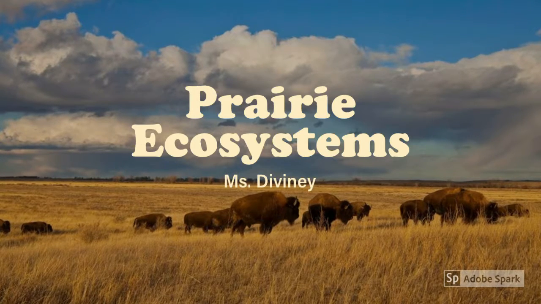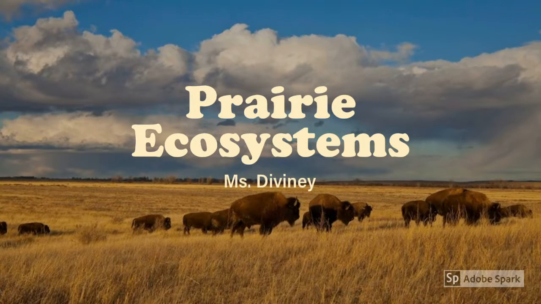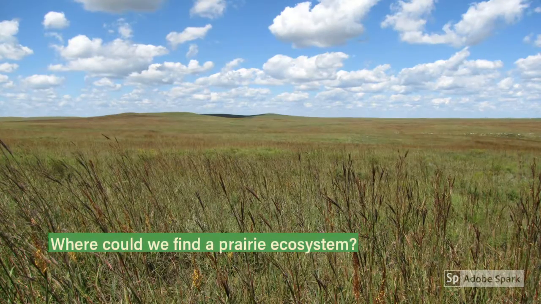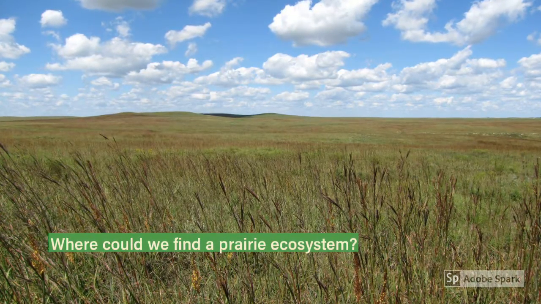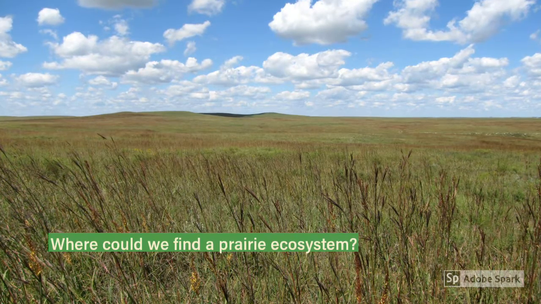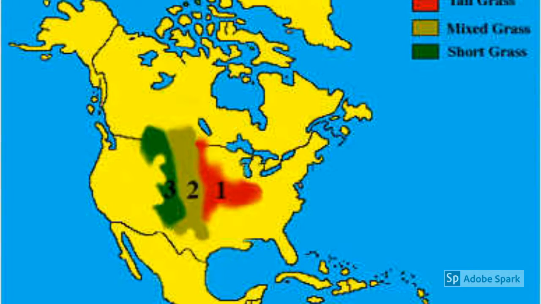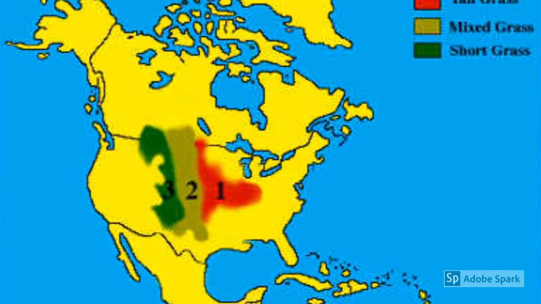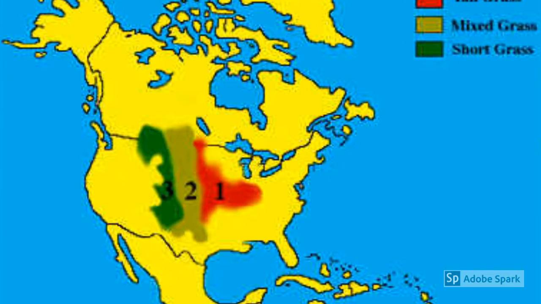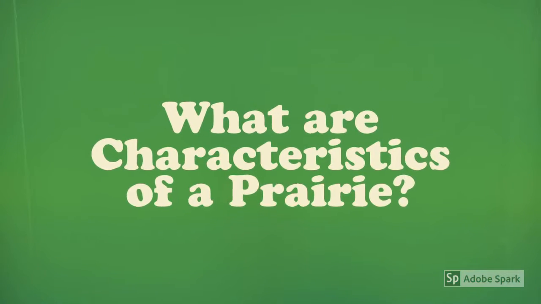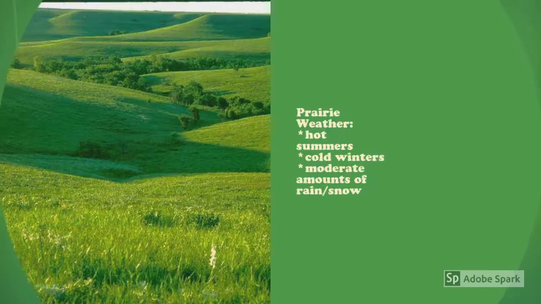Last week we talked about ecosystems a little bit, and today we're going to get a little more specific and talk about prairie ecosystems. Where could we find a prairie ecosystem? If you guessed Kansas or the Midwest, you would totally be right. Tall grass prairies used to make up 170 million acres of North America, but only 4% of that is left right now. So, what are the characteristics of a prairie?